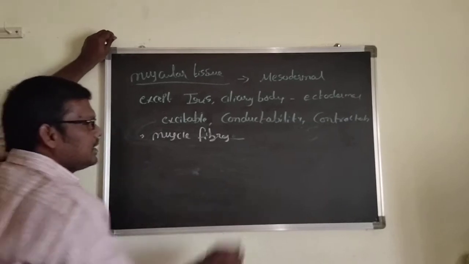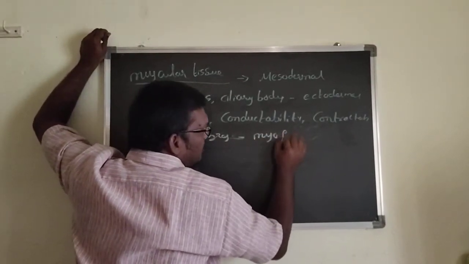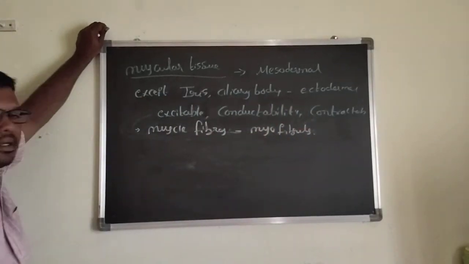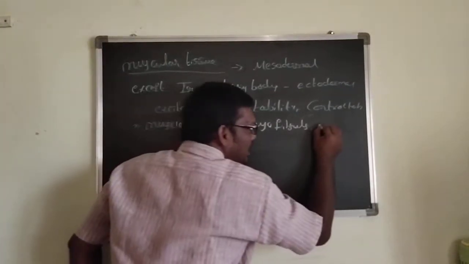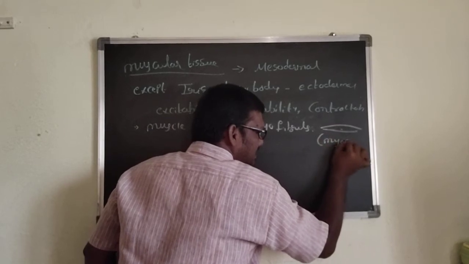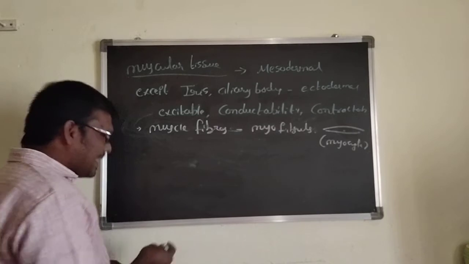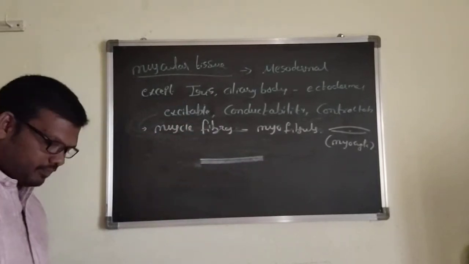Now, these I name as myofibrils, and they have elongated cells like this. Elongated cells are present, that is called myocytes. That is called what? Myocytes. Now I can take this one as a muscle fiber.